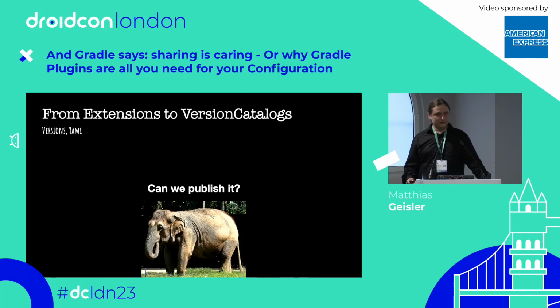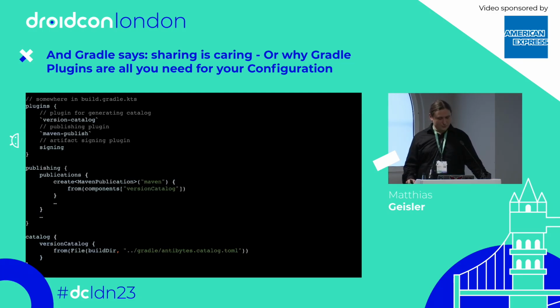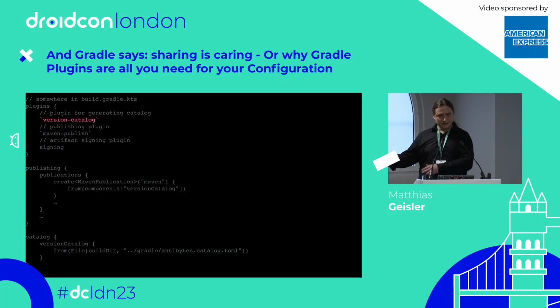So next, what we want to do is to publish it, right? Because we want to share it maybe with different projects. And here again, you could maybe ship it to Artifactory. You can ship it via GitHub. You can ship it via Gradle Plugin Portal, whatever you want. Just ship it. And that's pretty easy because it's almost the same as you would normally ship something. First of all, you need the version catalog plugin, which just tells here is a hook where you find the version catalog.